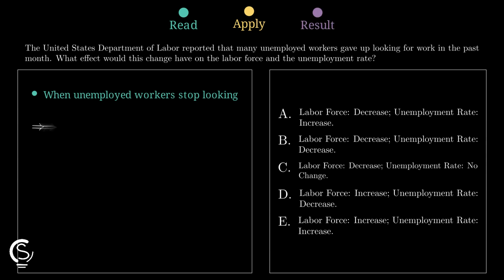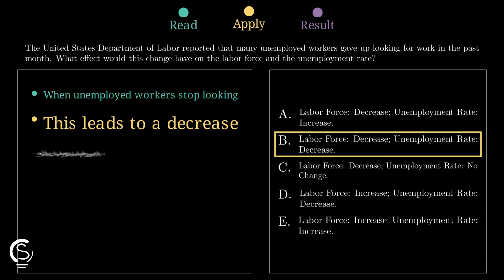Now, the key result: fewer people are counted unemployed, and the labor force gets smaller too, so the unemployment rate decreases, making option B correct.